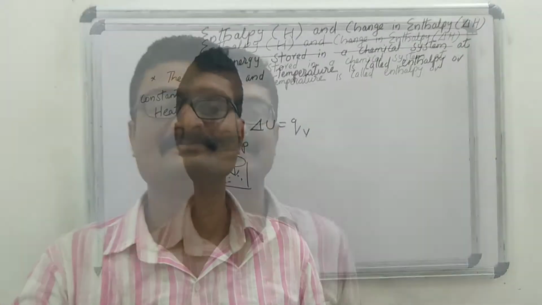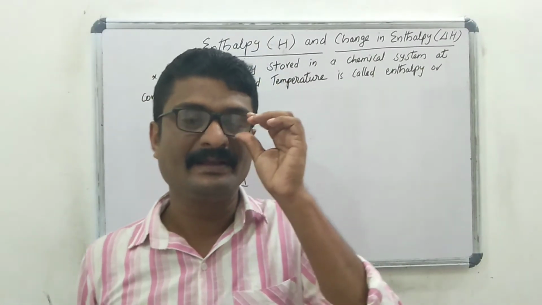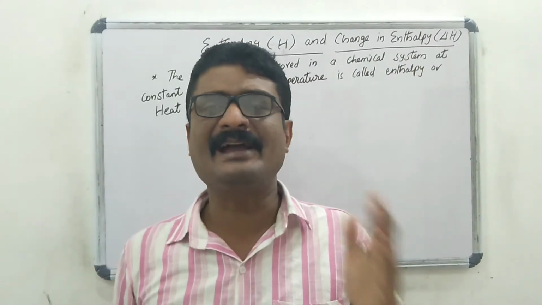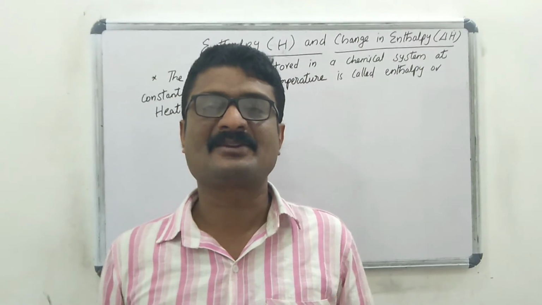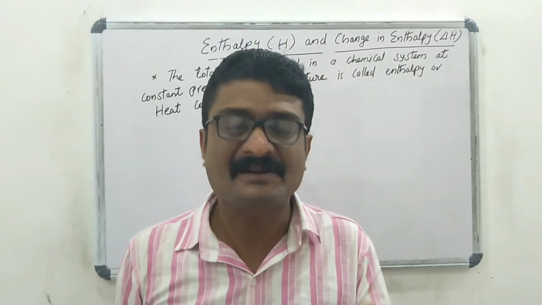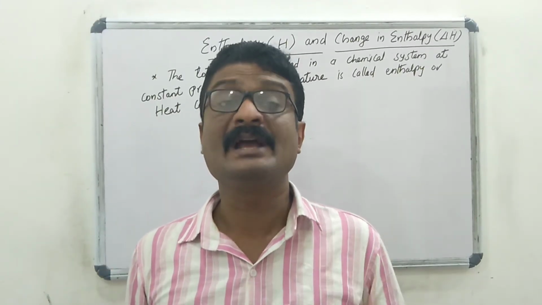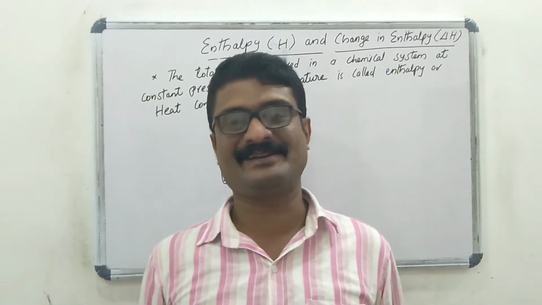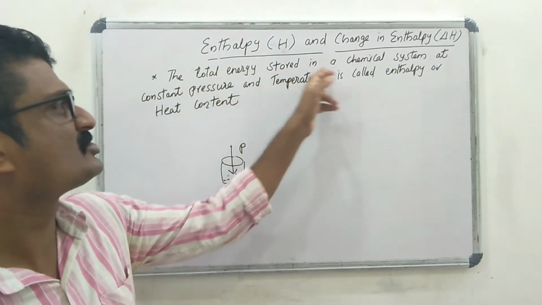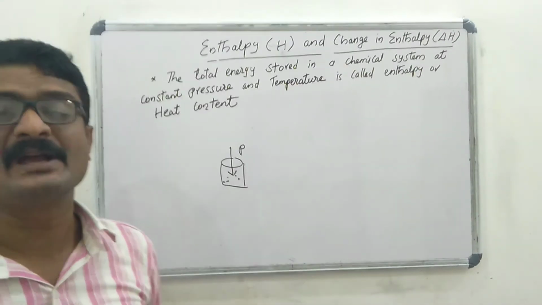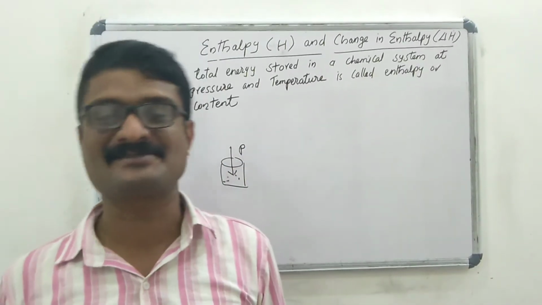Okay, then what is meant by enthalpy? The total energy stored in a chemical system at a constant pressure and temperature is called enthalpy or heat content. Okay, enthalpy is the total energy stored in a chemical system at a constant pressure and temperature.